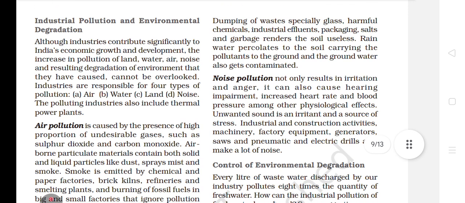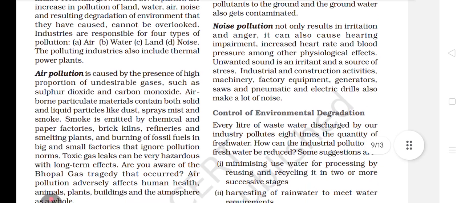Next, all those industries contribute significantly to India's economic growth and development. But the pollution of land, water, air, and noise resulting in degradation of the environment that they have caused cannot be overlooked. Industries are responsible for four types of pollution. What are the four types of pollution? Air, water, land and noise. The polluting industries also include thermal power plants.